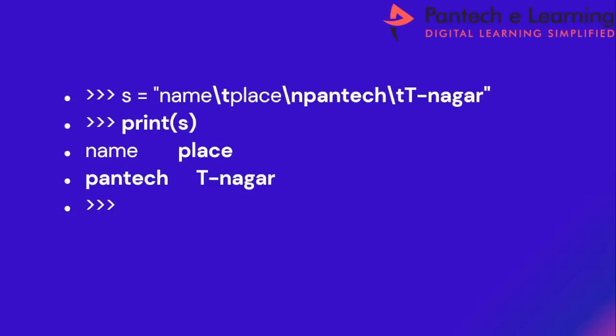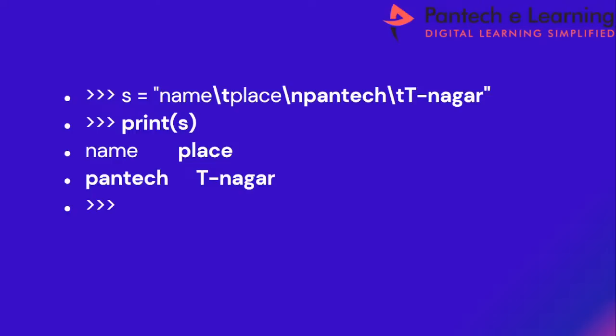For example, inside this variable s equal to within double quotes, I am typing something. So name /t, I am leaving some space between two words. Name, place, pantech, and then T-nagar. Clear with this? So escape sequence.